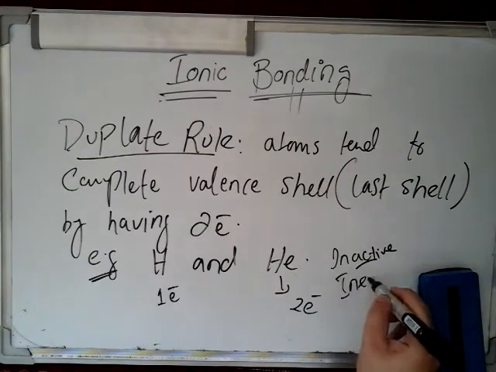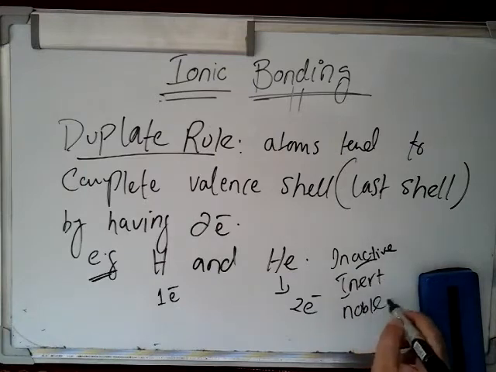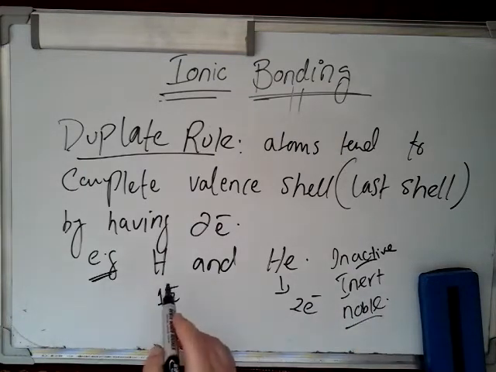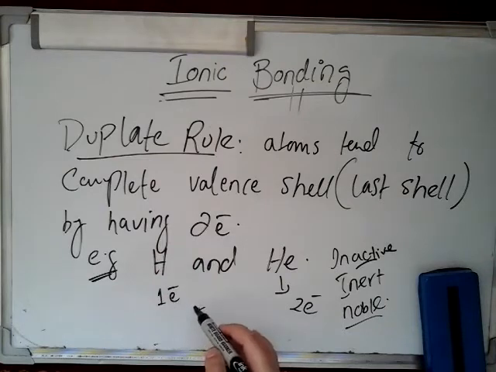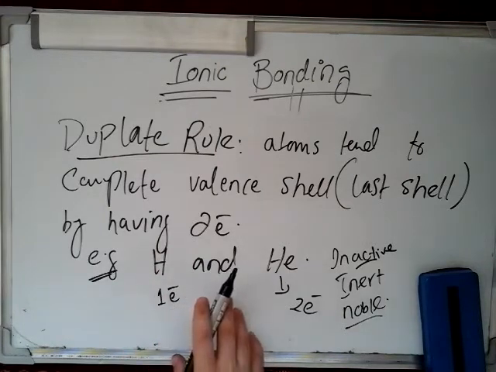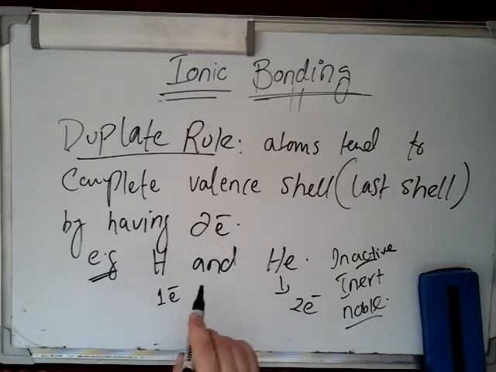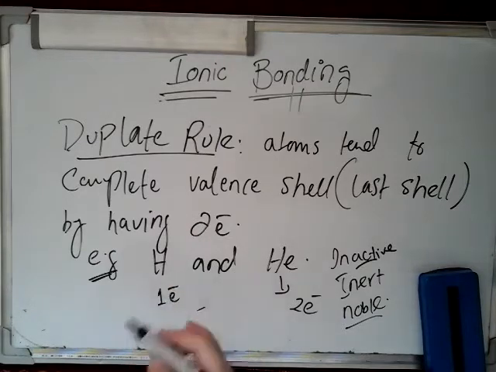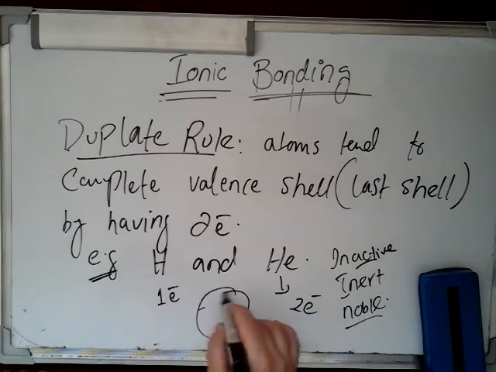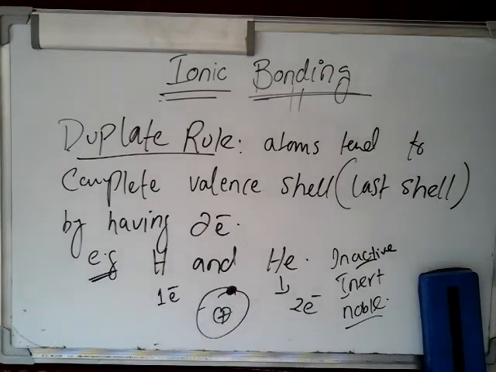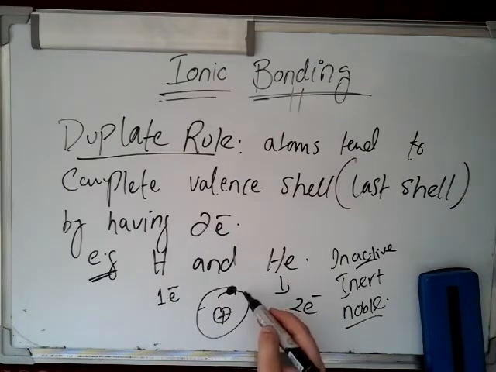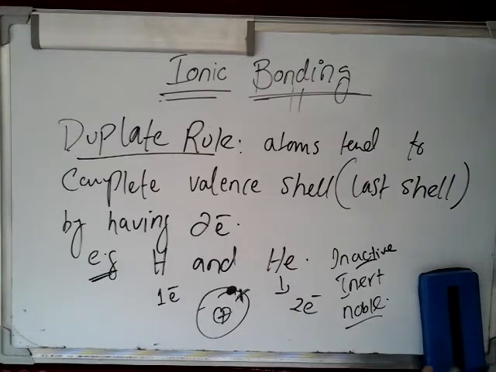That's why it is called a noble gas, because of its unreactive property, while hydrogen is very reactive. Why? Because it has only 1 electron, and on the basis of the duplet rule, hydrogen will tend to complete its outermost shell by having an extra electron, either through transfer or through sharing.